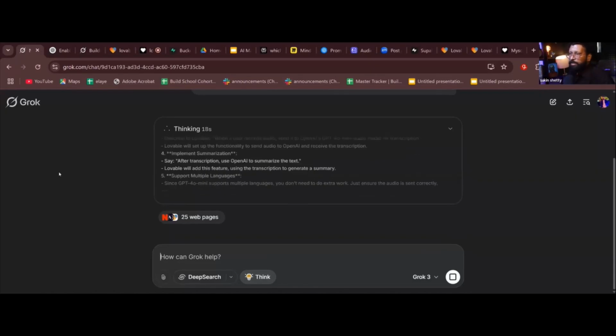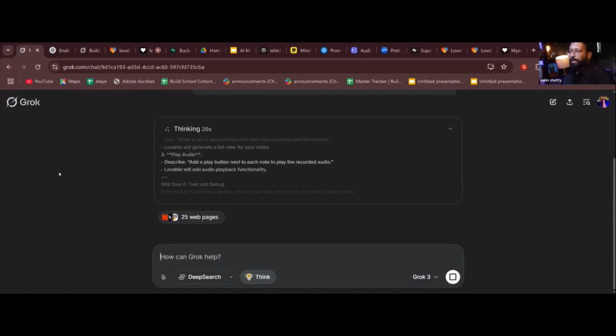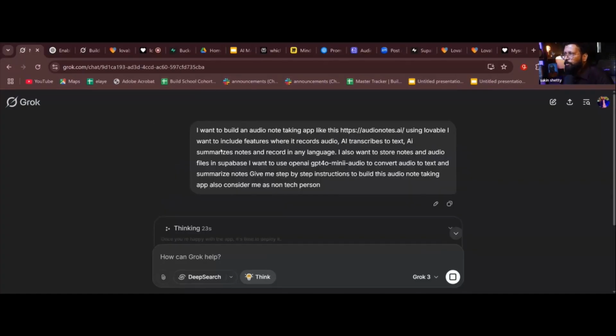So you need to have clarity. Now you know only this. I know only this. This is what I shared. You can take a screenshot of this prompt if you want to try out this same app. Okay. But if you see, it is simple language, but I have included what I know, like what are the tools, who is my competitor, and what are the features I want, what data I need to store, all that I've included here.